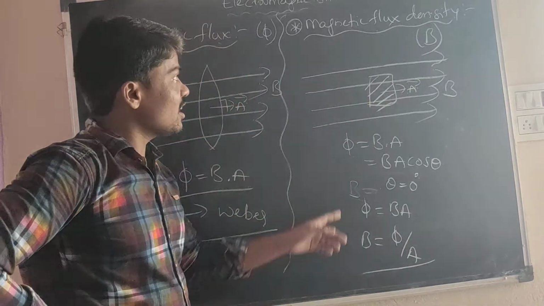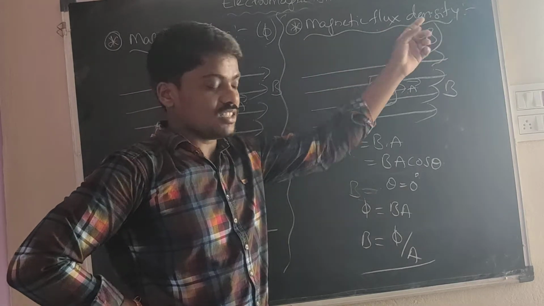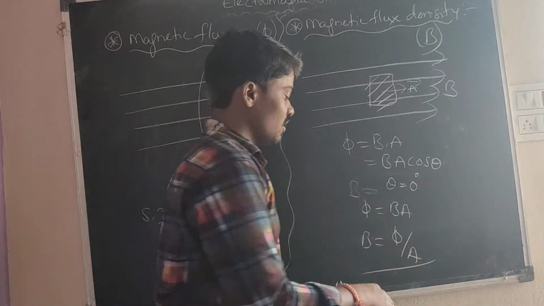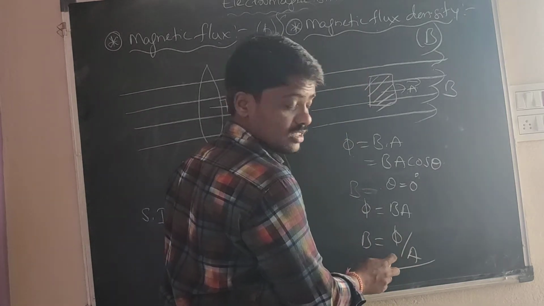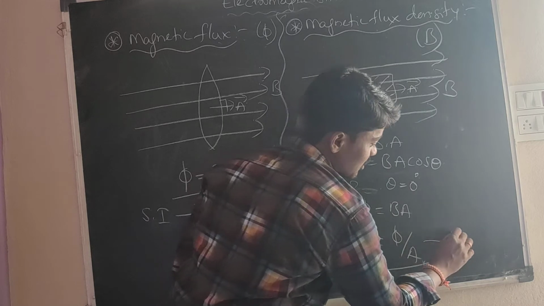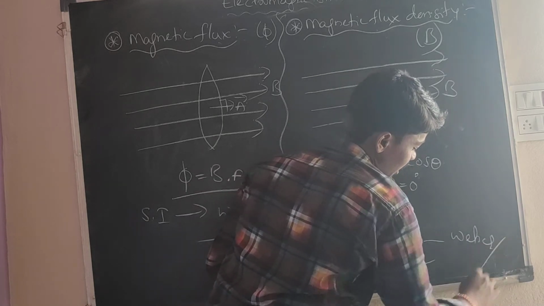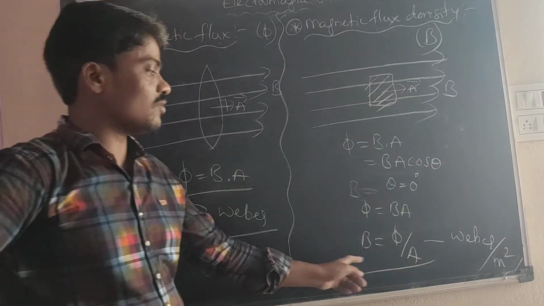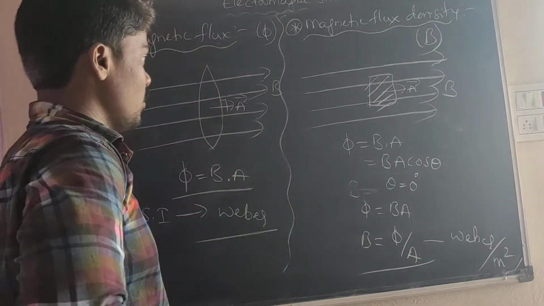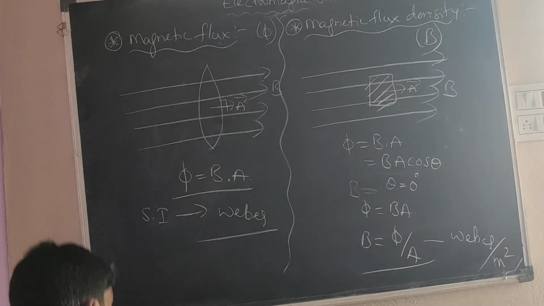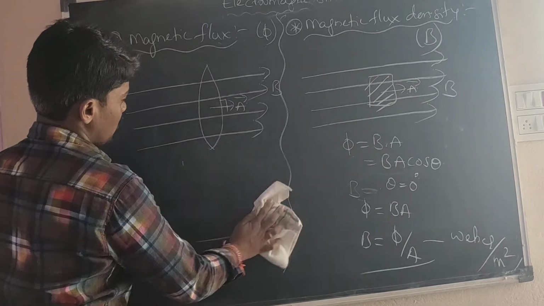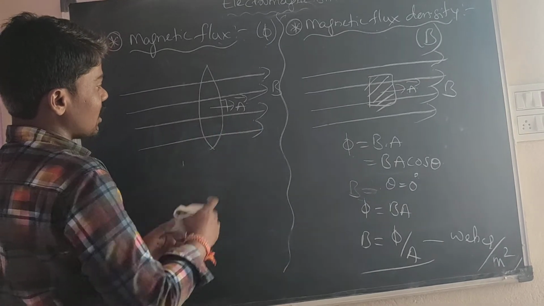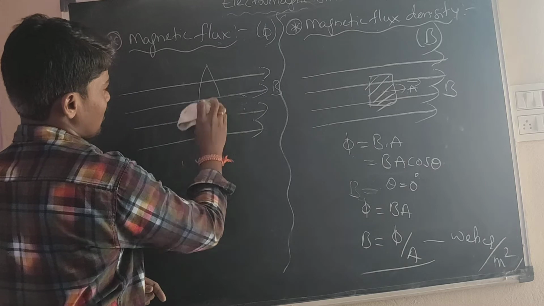The magnetic flux density, denoted by B, is equal to the ratio of the magnetic flux to the area. The SI unit of the magnetic flux density: flux is Weber, area is meter square. The SI unit of the magnetic flux density is Weber per meter square. Okay, for example, same fields, the number of lines in the same direction, but here I am taking the area with some changes.